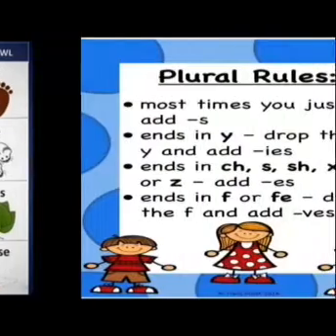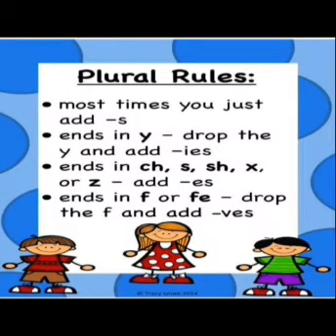Okay, dear kids? So let us see how many rules we have studied. Rule number 1, most times you just add S. Second, ends in Y, so we drop the Y and add IES. Number 3, ends in CH, S, SH, X or Z, we add ES. Now rule number 4, ends in F or FE, so we drop the F or FE and add VES. Okay, dear kids, I hope it is very clear as we have studied all the rules thoroughly.